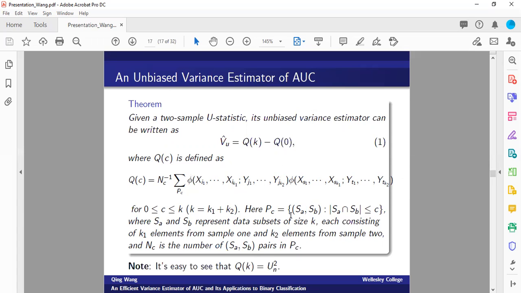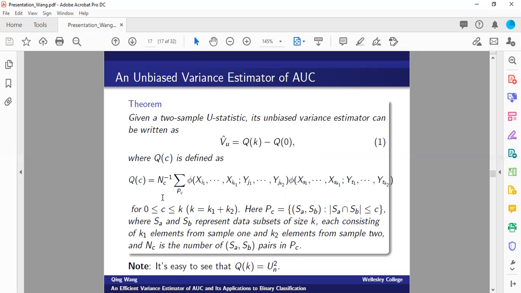Here, P sub C is a set containing all of the subsamples of size K where the number of overlaps between these two subsamples is at most C. And N sub C represents the number of pairs of such subsamples within the set P sub C.